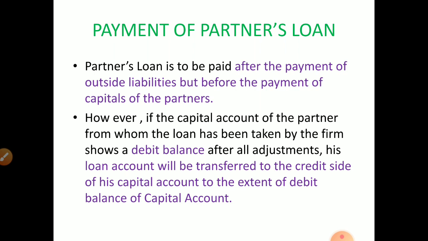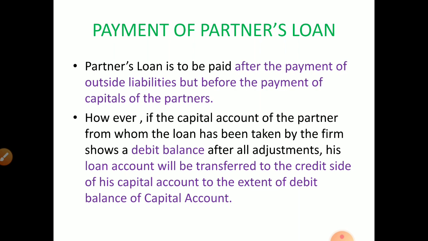First what we have to pay? Outsiders' liabilities. Then partners loan will be paid. When we pay partners loan, we will not transfer it to realization account; partners loan will be paid separately. But 2-3 cases may come in this partners loan, that we will discuss.